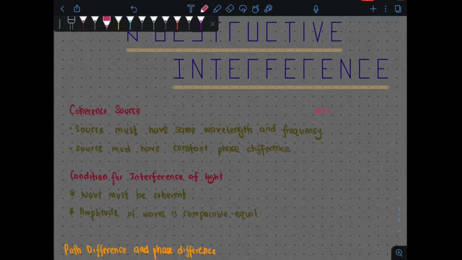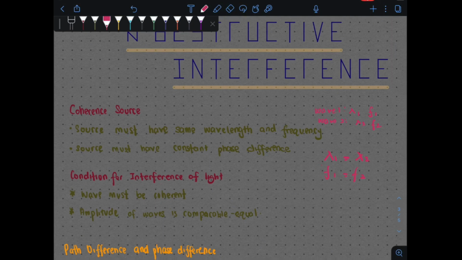Maksudnya kita ada wave yang pertama. Wave yang pertama dia akan ada lambda 1, dia akan ada frequency 1. Wave yang kedua pula dia akan ada lambda 2, frequency 2. So your lambda 1 must equal your lambda 2 and your frequency 1 must equal your frequency 2. So ini maksud coherent.